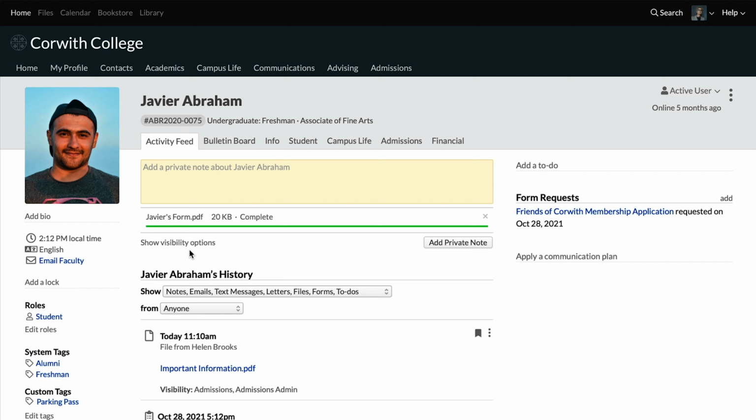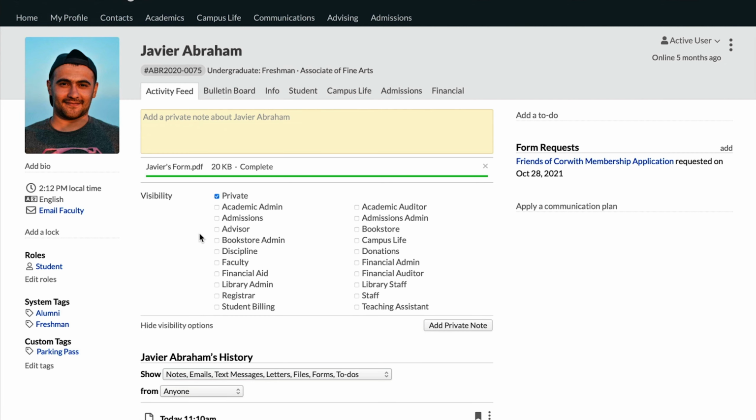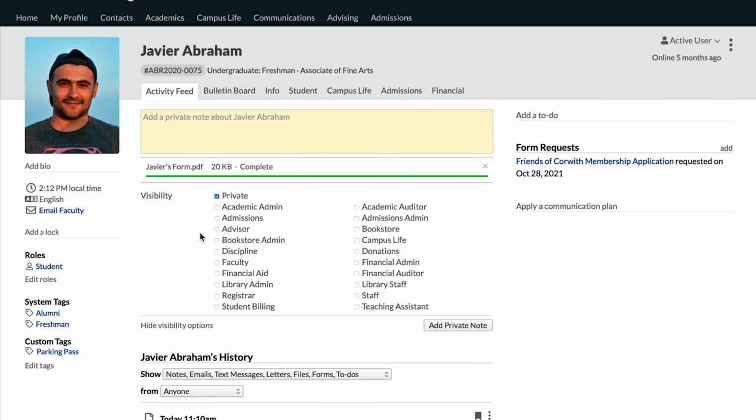However, we also have other visibility options here. If I click show visibility options, you can see that the default here is that this would be added as a private note. That means that only my Populi account would be able to see this file on this student's activity feed. So if we want others to be able to see this, we would need to make a selection by role. So I can choose a couple roles.